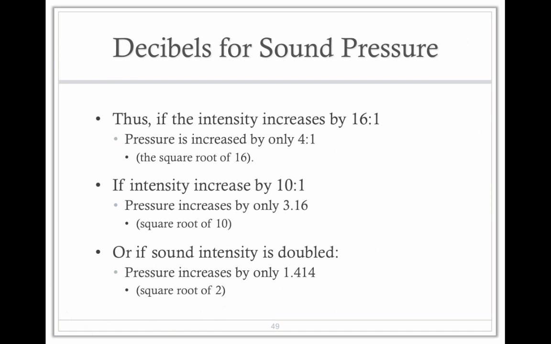Thus, if the intensity of a sound is increased by 16 to 1, the pressure is only increased by 4 to 1. So you take the square root of 16. If the intensity is increased by 10 to 1, you take the square root of 10. Okay, so intensity and pressure are related, but sound pressure is the square root of the value of intensity. On the flip side, if sound intensity were doubled, the pressure is only increased by the square root of 2.